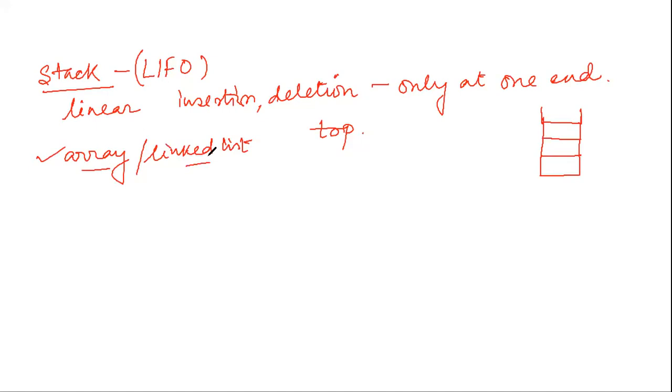This end we refer to as the top, from where we insert and also from where we delete elements. So every stack will have a variable top associated with it. This top variable stores the address of the topmost element of the stack.